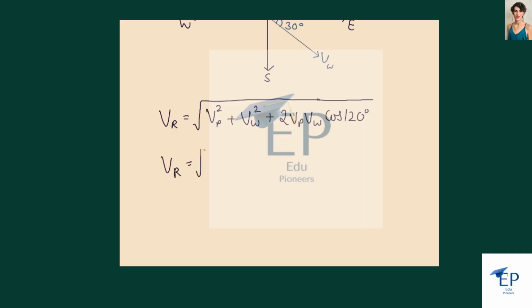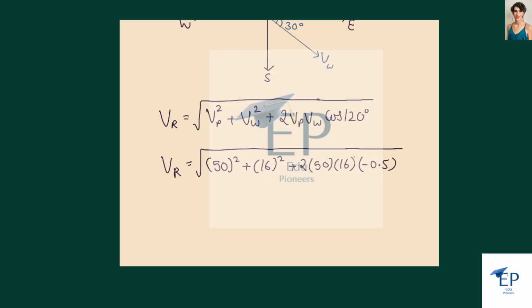It will be the square root of 50 squared plus 16 squared, plus 2 times 50 times 16 into cos of 120, which is minus 1 by 2, so minus 0.5.